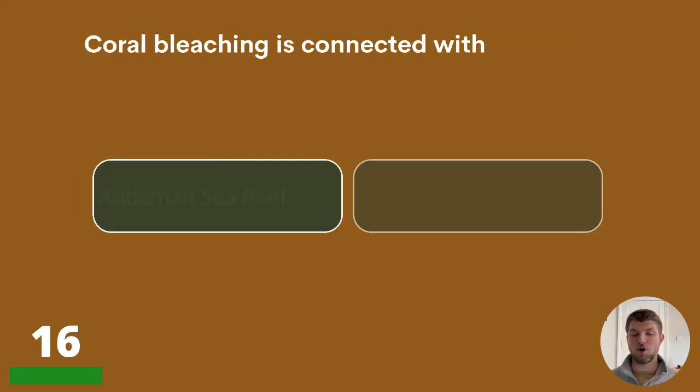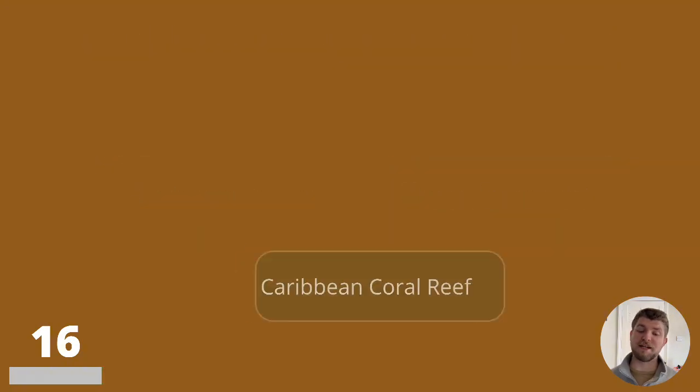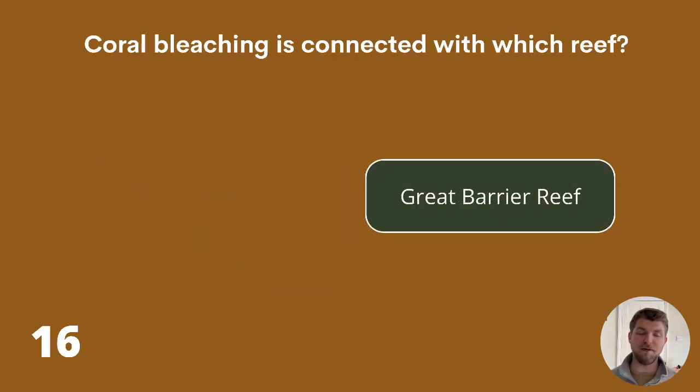16. Coral bleaching is connected with which reef? Andaman Sea Reef, Great Barrier Reef, or Caribbean Coral Reef? Coral bleaching is connected with the Great Barrier Reef.